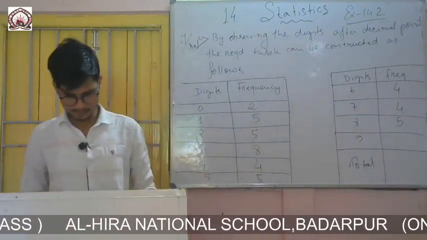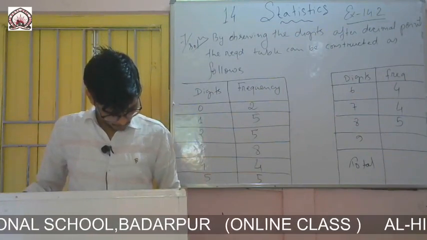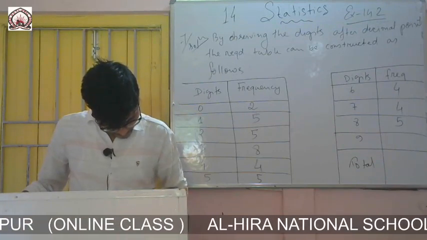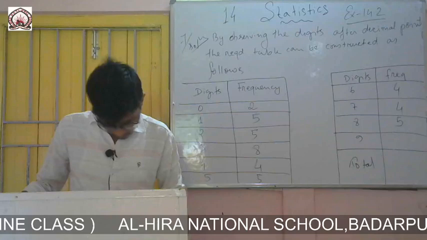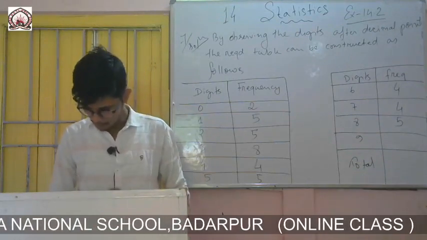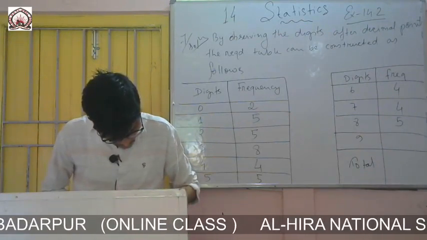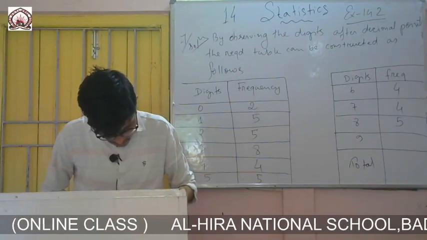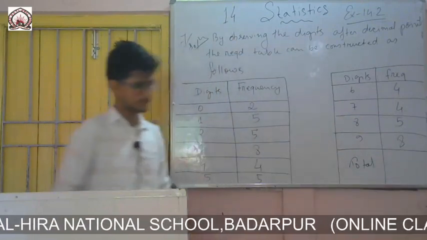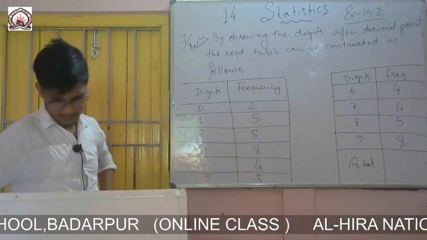And 9, you see how many times it is occurring. 1, 2, 3, 4, 5, 6, 7, 8 times. So 6 is occurring 4 times, 7 also 4, 8 is 5 times and 9 is 8 times.